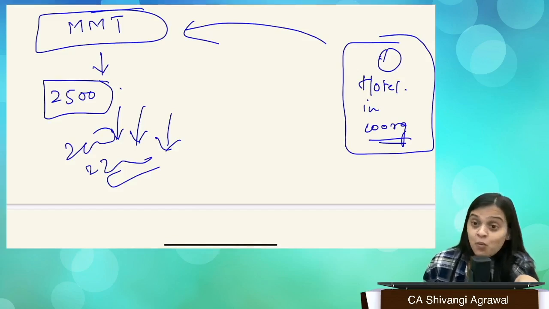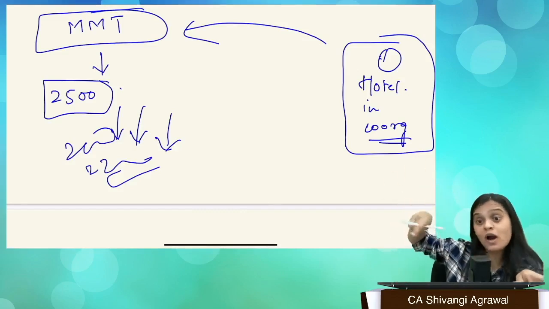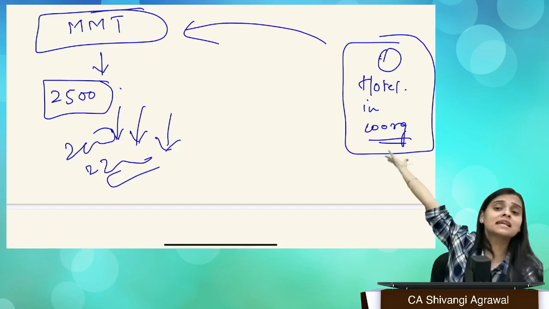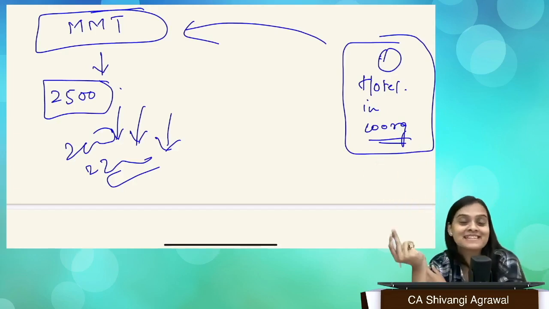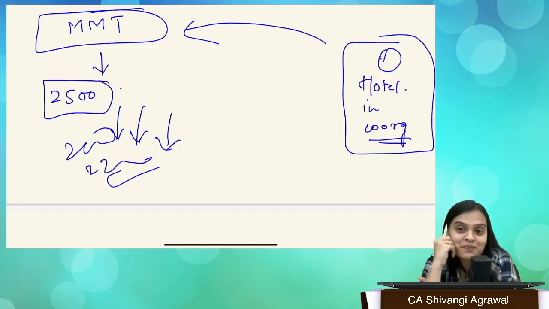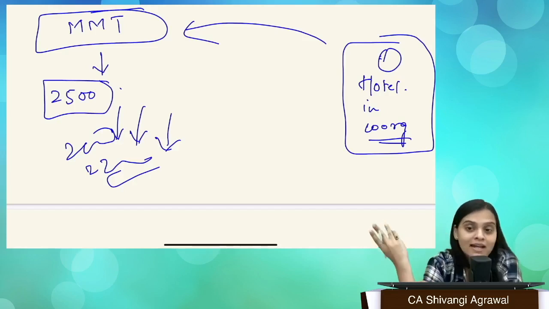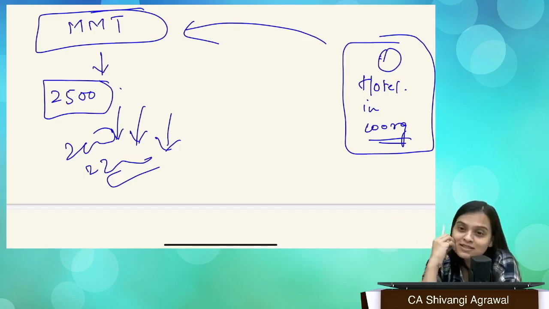That means if you want to list your hotel on our portal, you have to sell it at 2,500, but we can sell it at any cost. What is this? Isn't it an unfair condition being imposed? You're creating a price parity and you're selling at your will, at your pleasure, right? So is it not abuse?